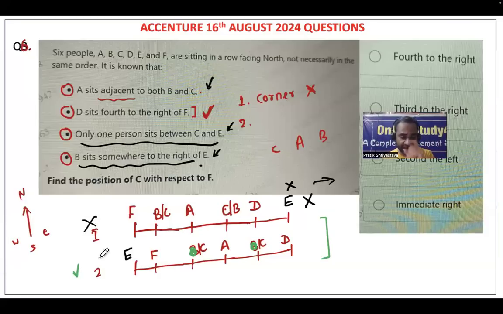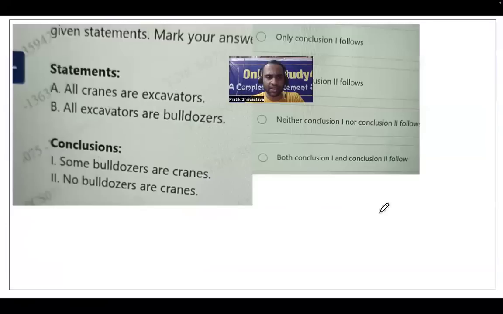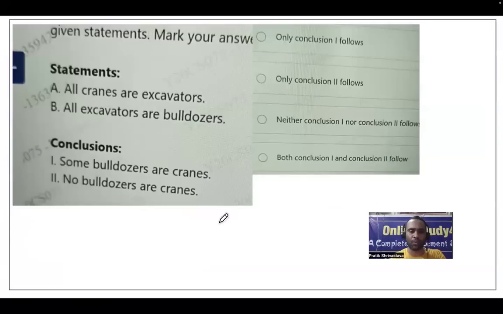My dear friends, please understand, I teach in such a way that everybody attending my classes will be able to understand. That's the reason I do not do it directly. I start from the statements, from the techniques, from where you have to start thinking. Now they're asking to find the position of C with respect to F. So C is immediate right to F, and option D becomes your correct answer. If you have any doubt, you can definitely ask me at any point of time, no problem at all.